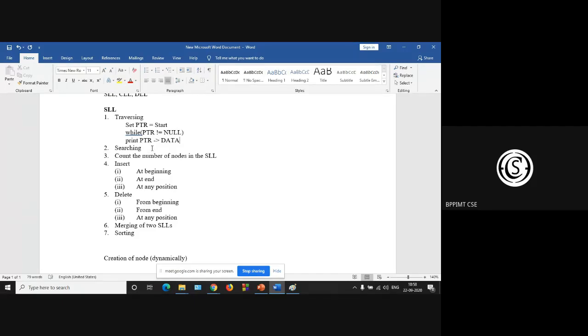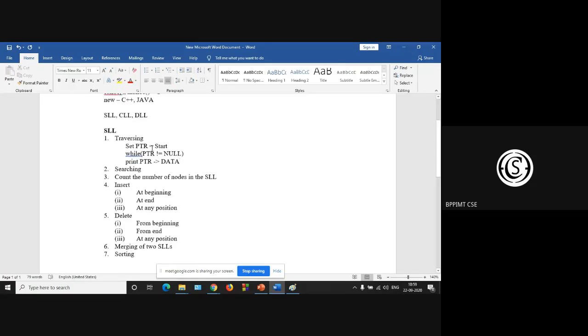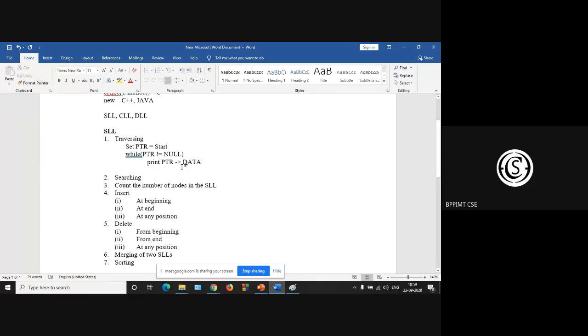Every node has two parts, data part and next part. While ptr is not equal to null, you have to print this part, and you have to advance. So ptr is equal to ptr arrow next.